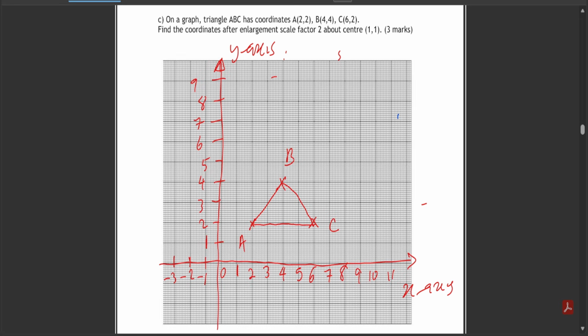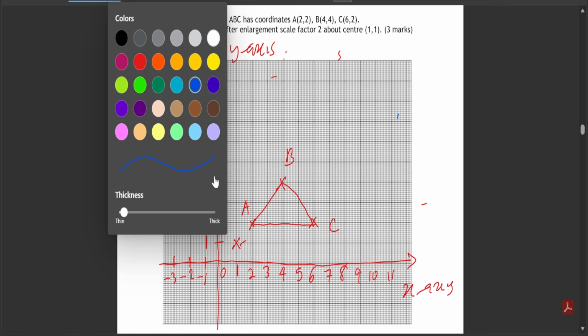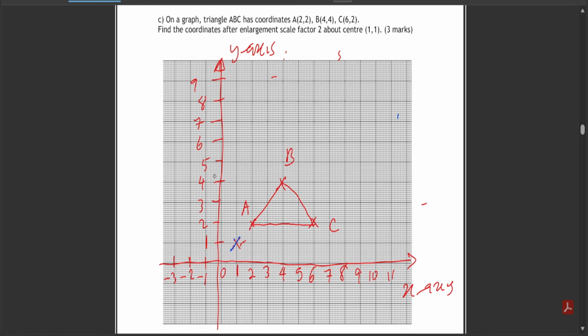Now you've been told to find the coordinates after enlargement scale factor 2 about center (1, 1). Your center (1, 1) is supposed to be here. Let me use another different color. Now scale factor of 2.